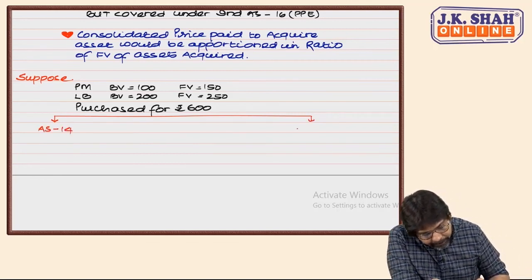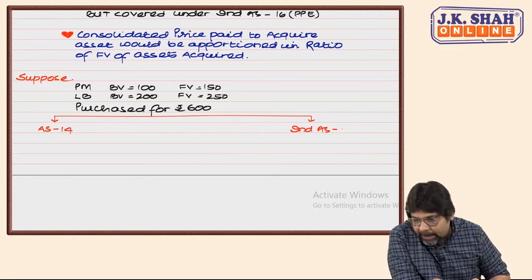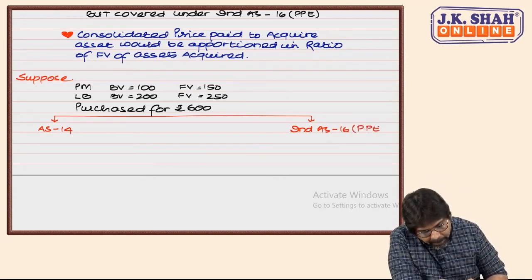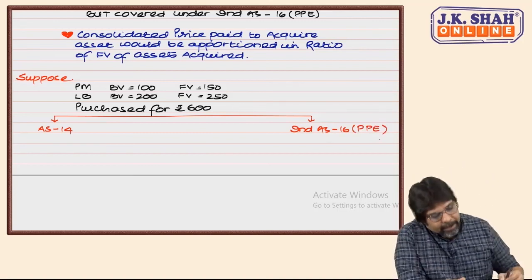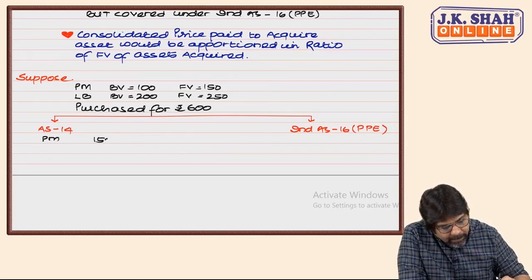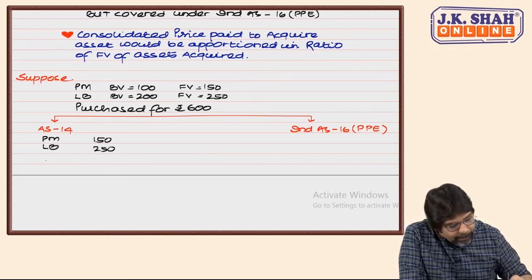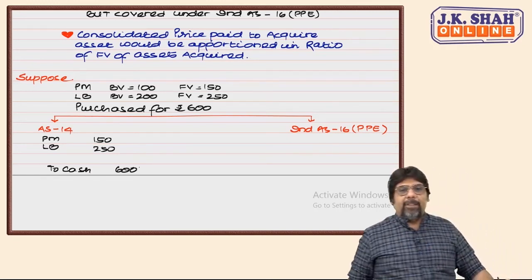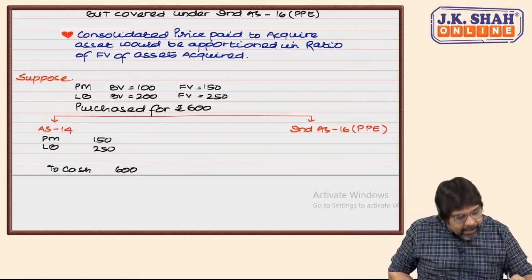AS 14. Ind AS 16, PPE. Because this was covered in AS 14. AS 14 used to say: plant and machinery account debit 150, land and building 250, to cash 600. So net assets is how much? 400. Difference is goodwill.